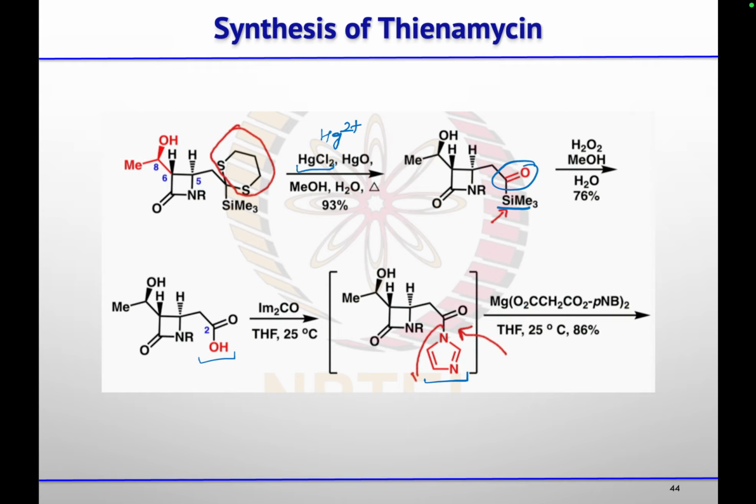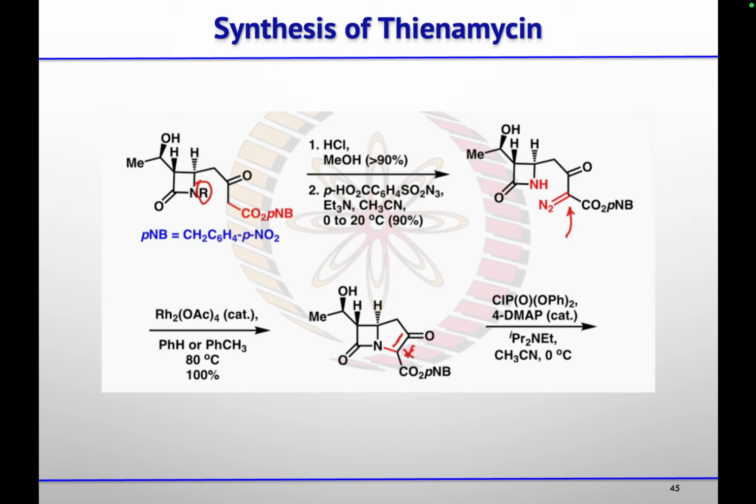And then by treating it with this magnesium reagent, the group they wanted to substitute at this carbonyl carbon will attack and you will get this beta hydroxy ketone. After getting this beta hydroxy ketone, they wanted to form the five-membered ring. For that, they did diazotization using this azide. Then by treatment with rhodium acetate, you will get a carbene here. Then the carbene will insert into this nitrogen-hydrogen bond to give you this compound.